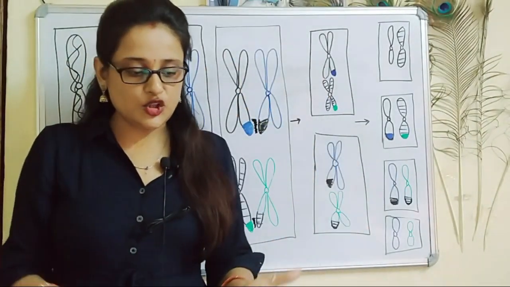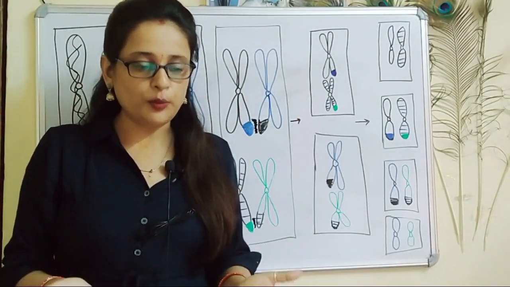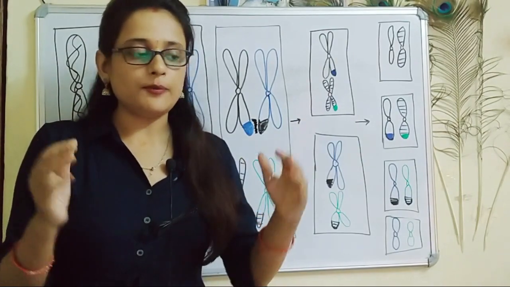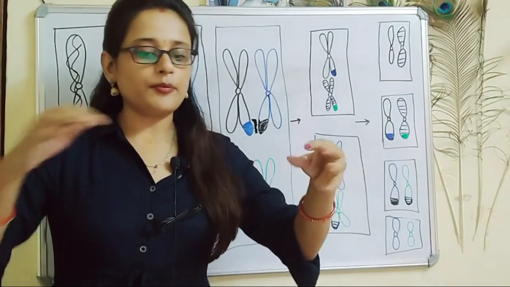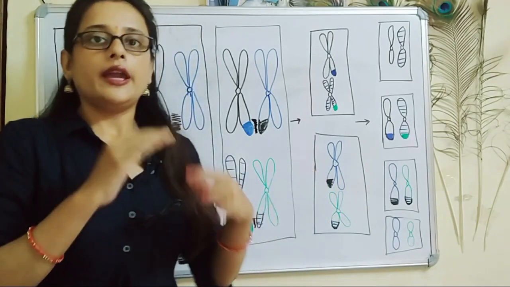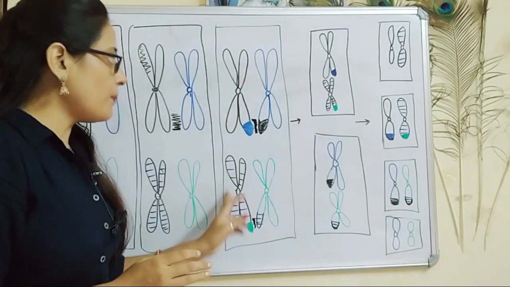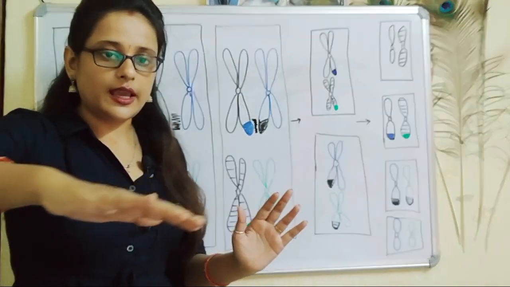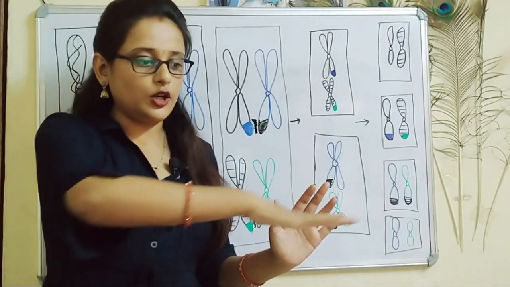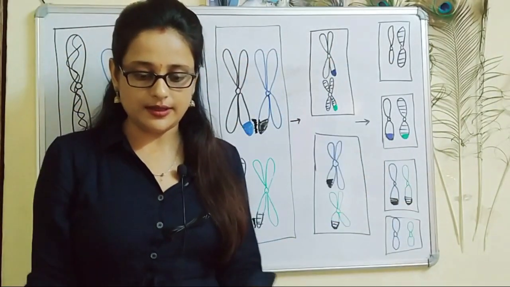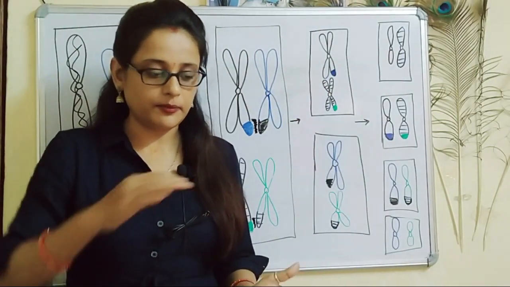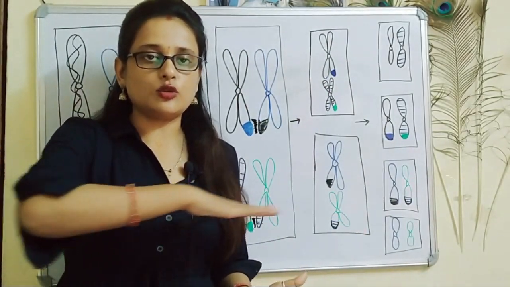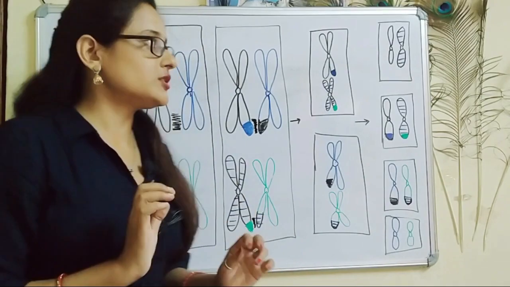Suppose there is a transparent football in front of you. Imagine that football to be a cell. These are the 2 poles of the cell. This is the middle portion of the cell. In metaphase 1, these chromosome pairs will arrange themselves in the middle of the cell. They will be scattered over here in the middle. Suppose this is our cell, 3D. And in the middle of the cell, these chromosomes have arranged themselves.